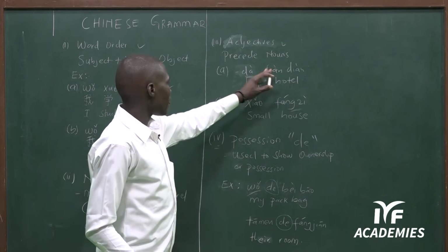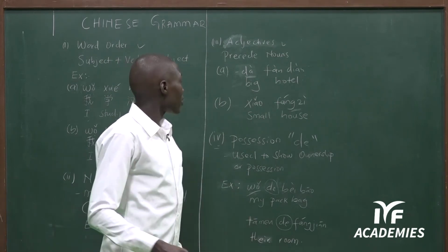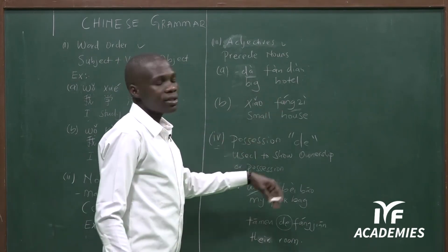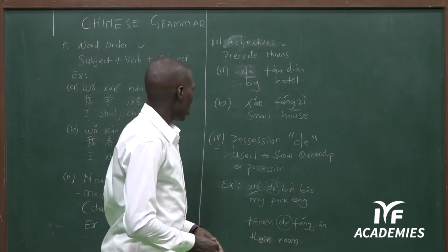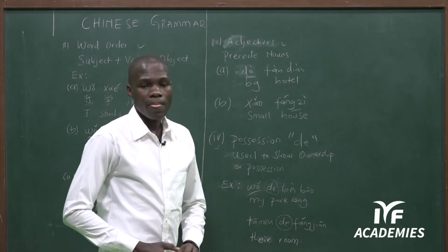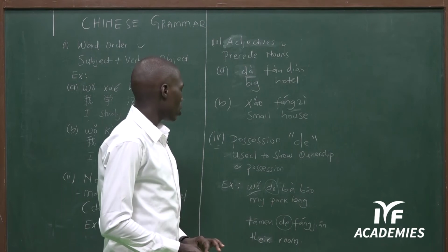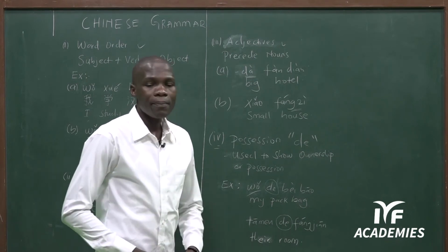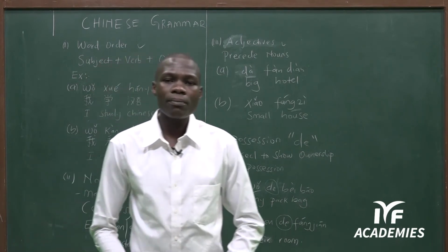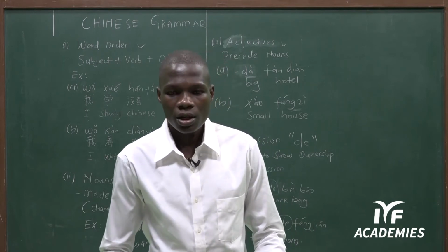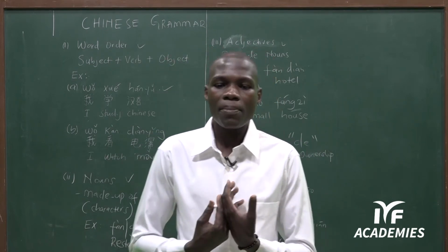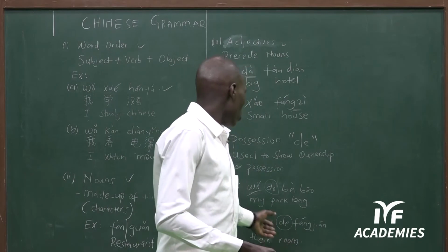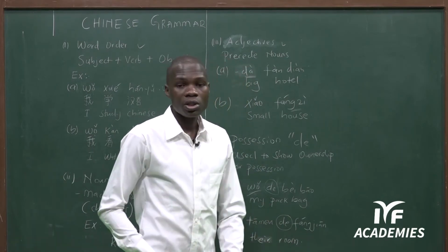So da fan dian, a big hotel. Xiao fangzi, a small house. Then we have the possession marker, de, to show ownership or possession. 我的背包, meaning my backpack. So we can see the impact of de, which shows possession.